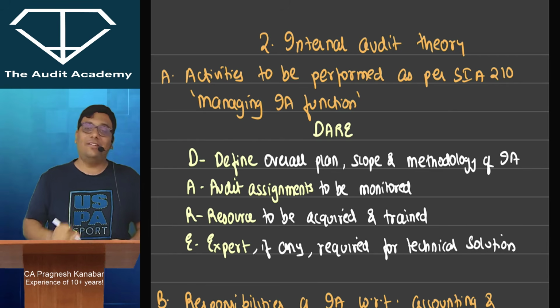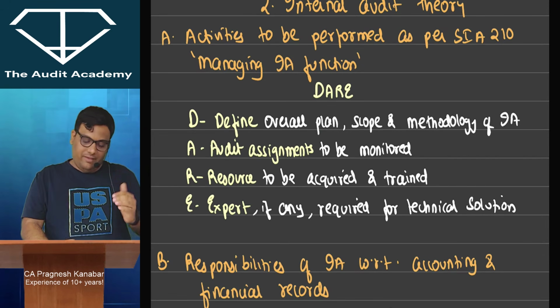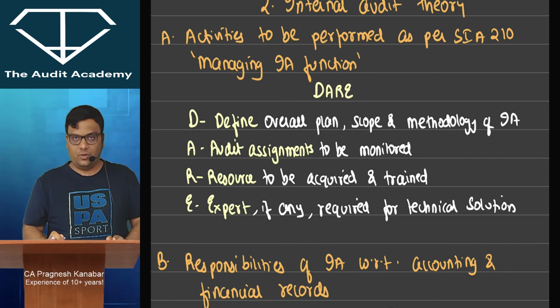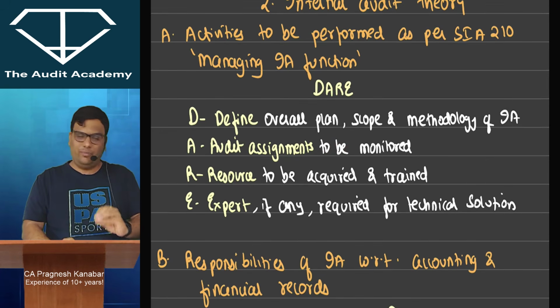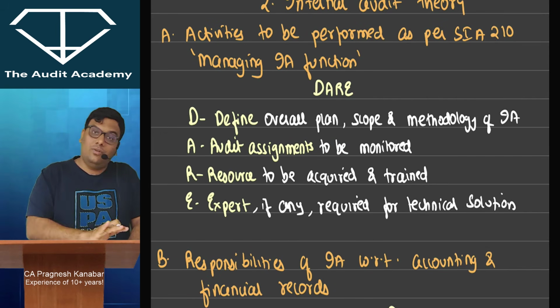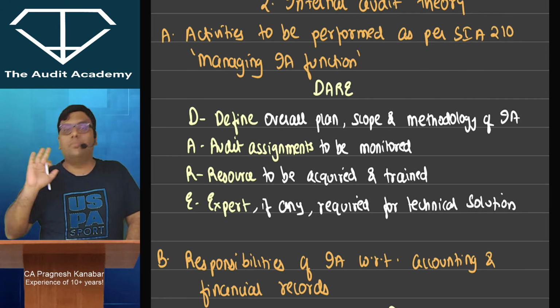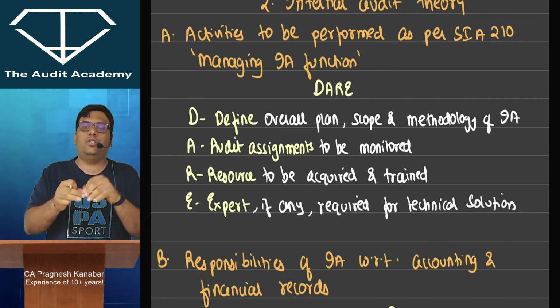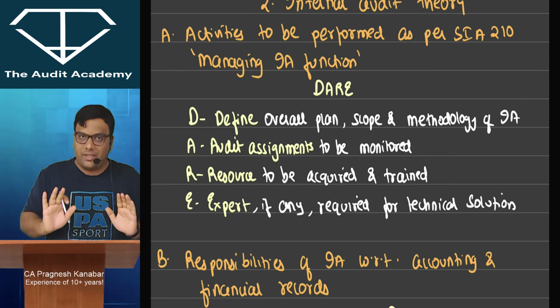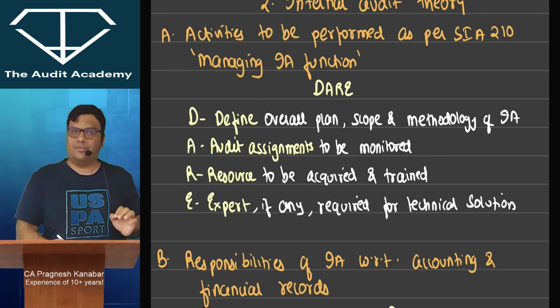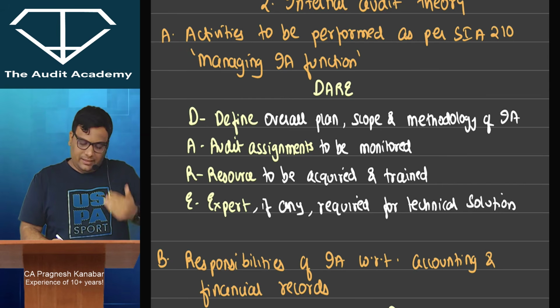I wrote it slowly. But what I've done is I've given the head points, I've given the code word, and I've elaborated them. Okay, so broadly I will just explain the points very quickly in the next 4-5 minutes or so. Then I will show you which points are more important for exams. So after this video is over, at least for those points you can give some time and remember them. Okay, so first, A, what are the activities to be performed as an internal auditor?